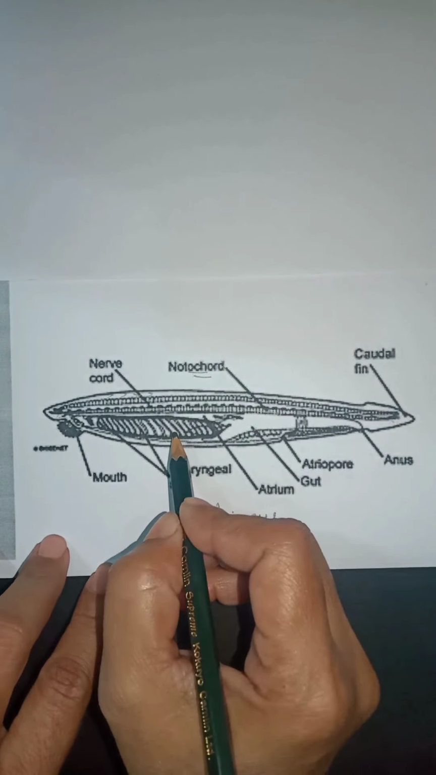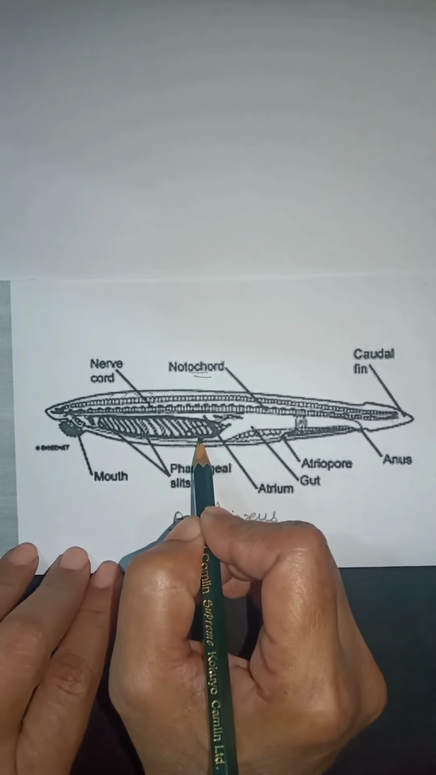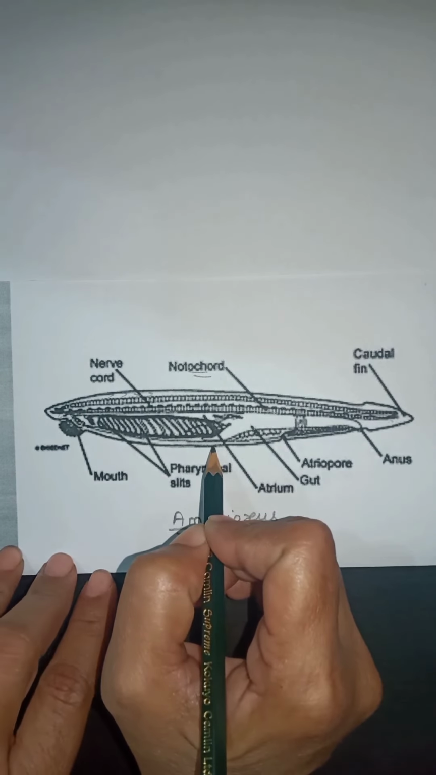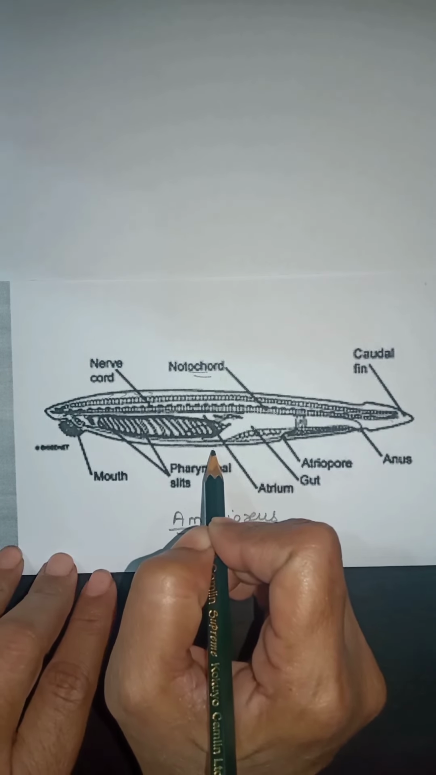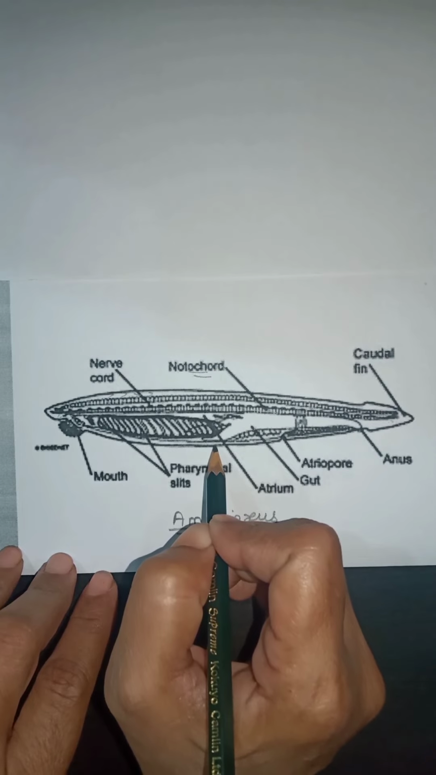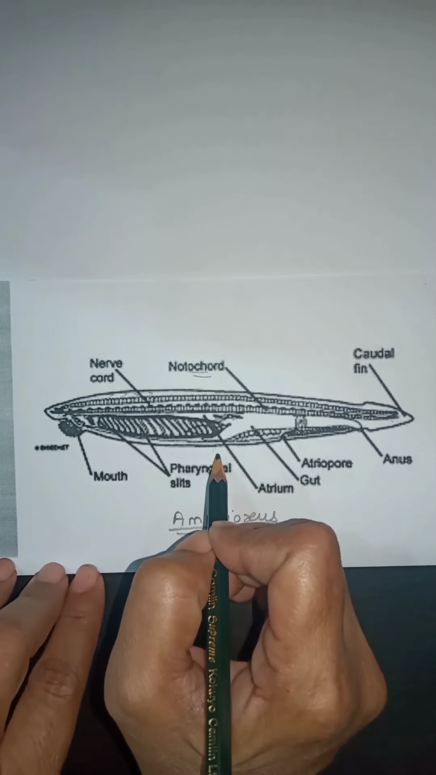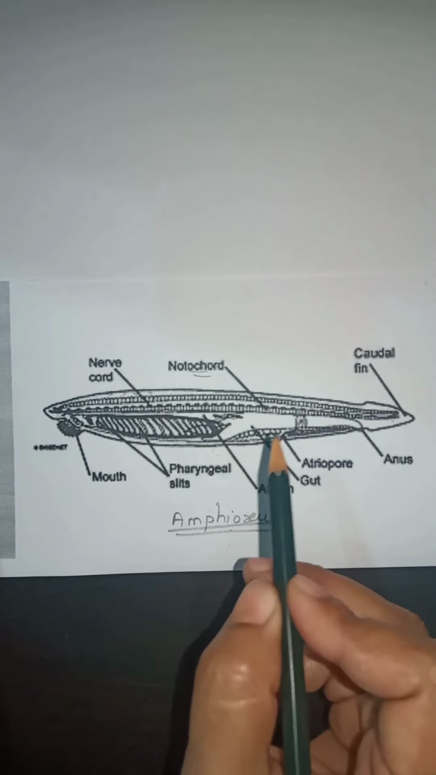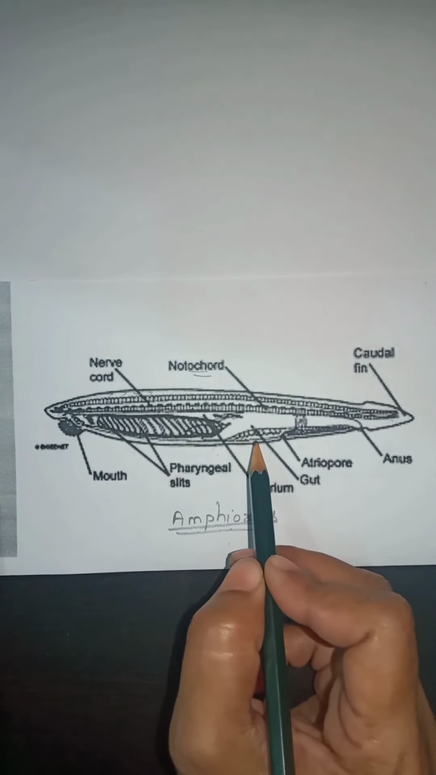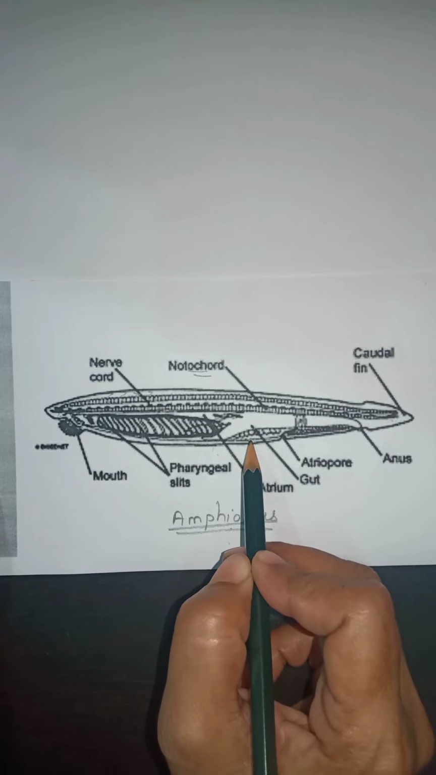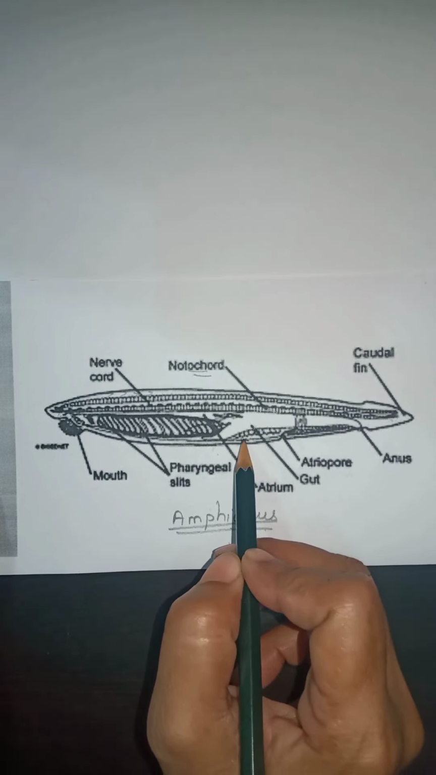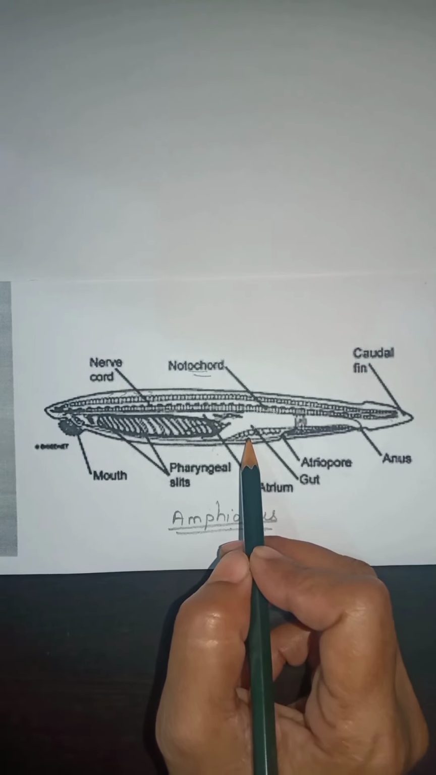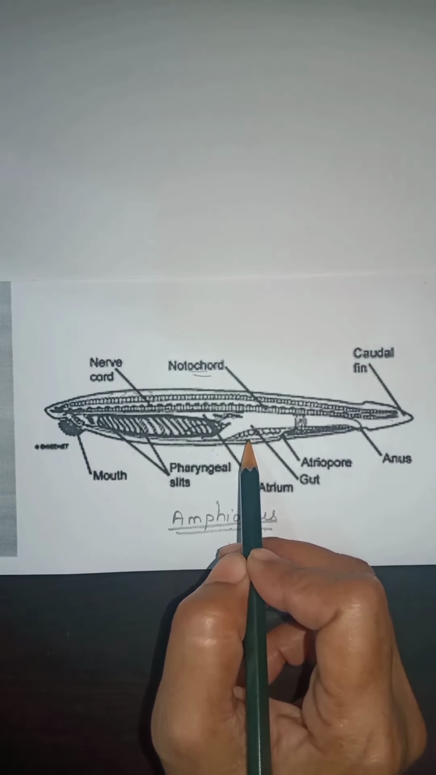These animals are also marine animals. That means these are found only in sea water. These are not found in rivers or fresh water. Therefore these are known as marine animals. These are also filter feeders. I have told you what is meant by filter feeders in urochordates.